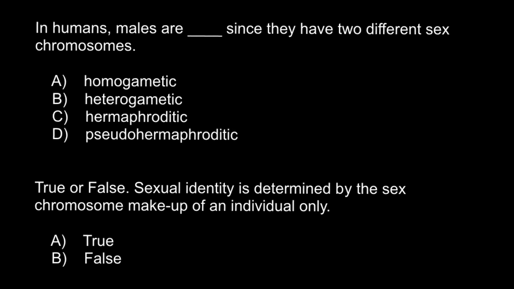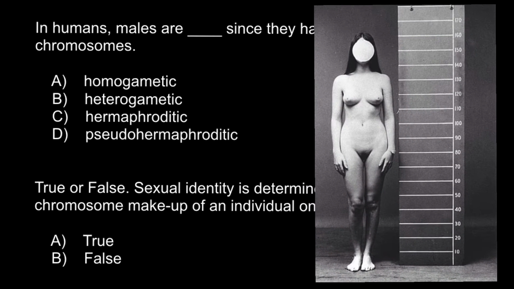In humans, males are blank. You have to choose the correct word, since they have two different sex chromosomes. And here are four answers to choose from. I would start from the end of this list of answers. Answer D, pseudo-hermaphroditic, and here is a photo of the male.